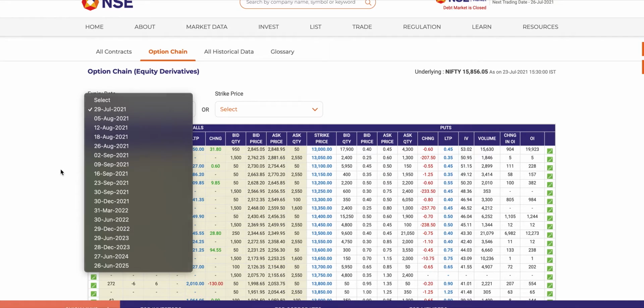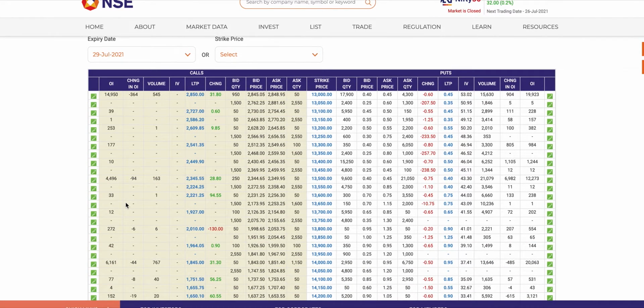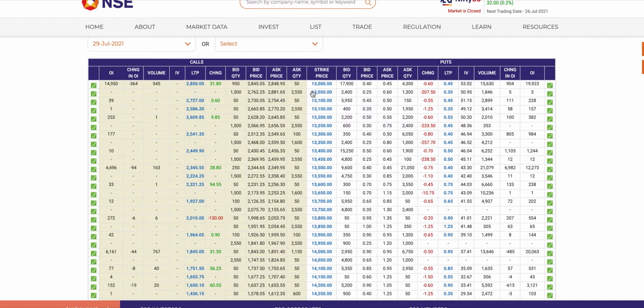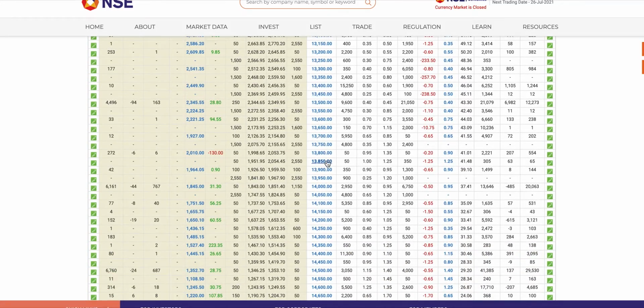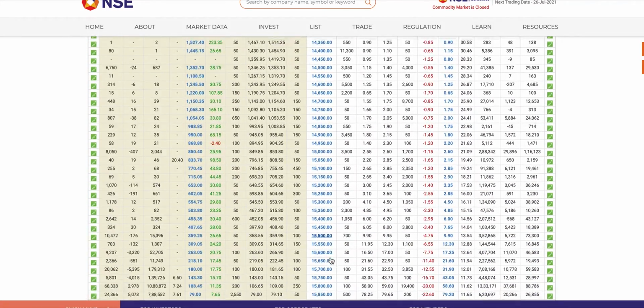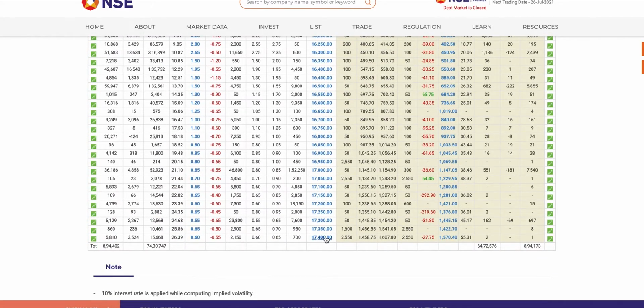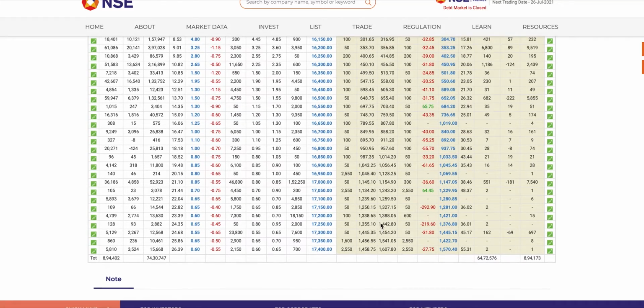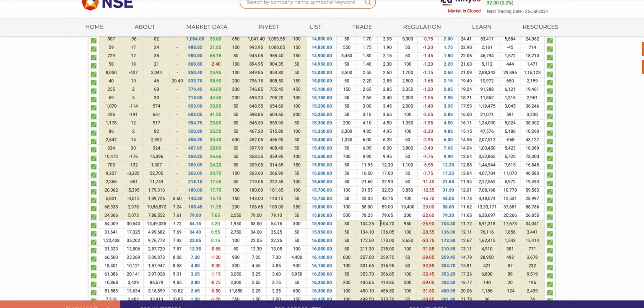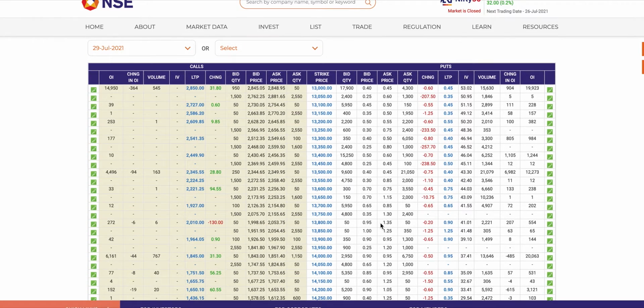So let's look at 29 July, and here you see something called the strike price. The strike price is quite wide, starting from 13,000, 14,000, 15,000, 16,000 to 17,400. So that means there's someone who is trading at each of these strike prices. So the option strike prices are traded at every 100, as well as the 50 mark. So there's 13,000, 13,050, 100, 150.